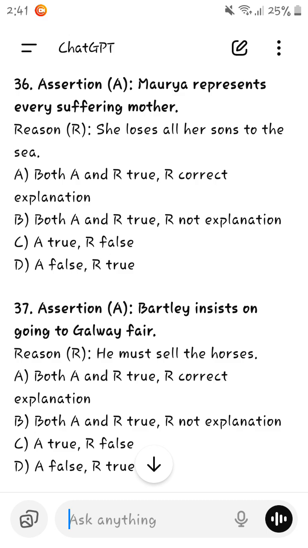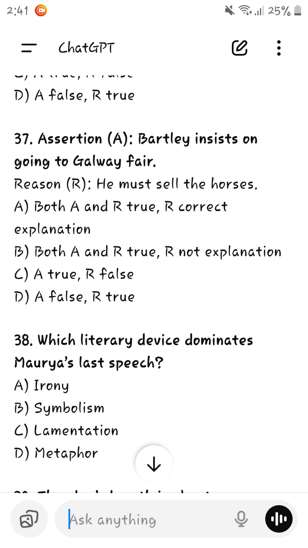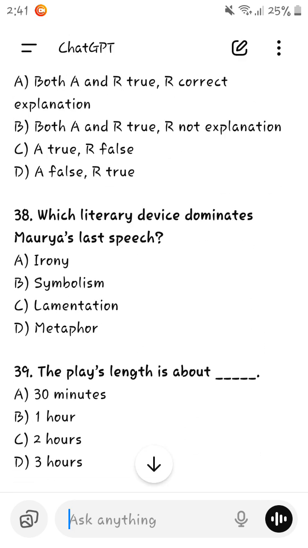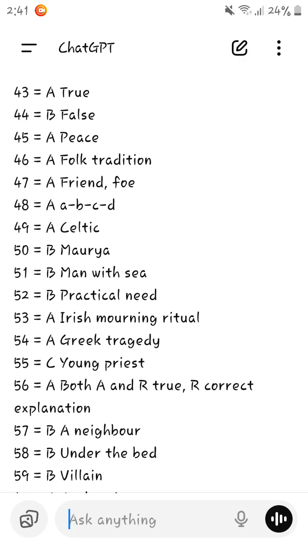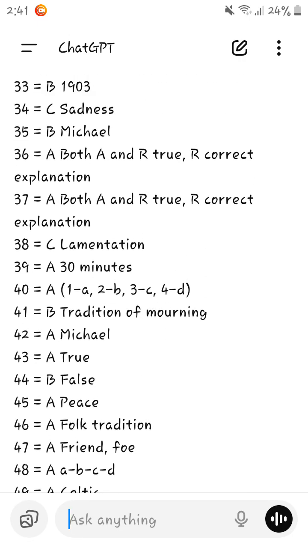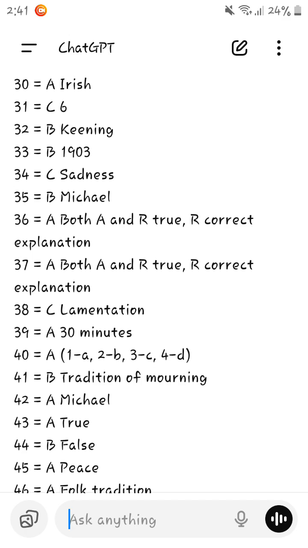Bartley insists on going to the Galway fair. Yes, he must sell the horses. Which literary device dominates Moria's last speech? Which literary devices dominate Moria's last speech?